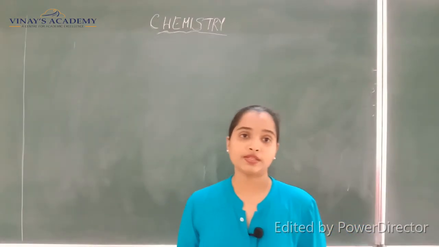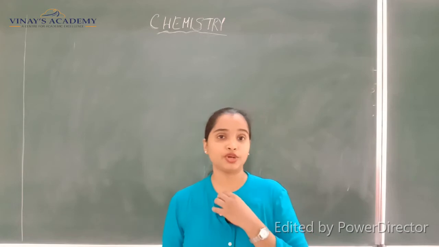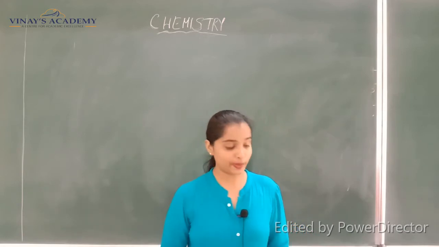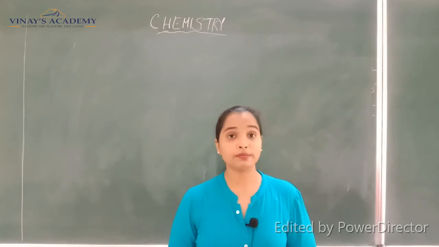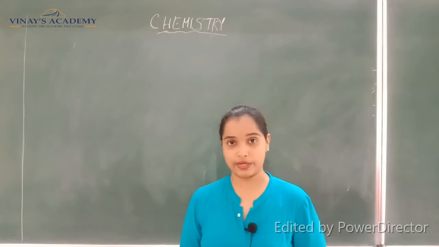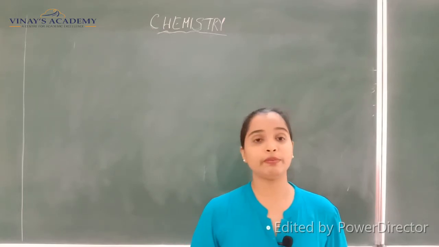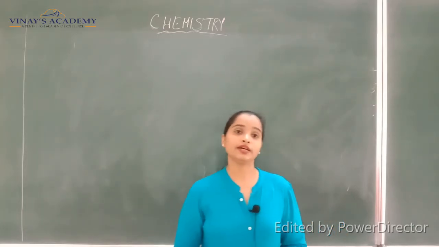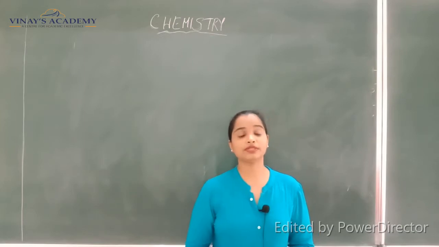So students, now using the knowledge of the valency as well as the symbols, let us find out some of the chemical formulas as well, because we will be using certain formulas in order to frame certain equations.